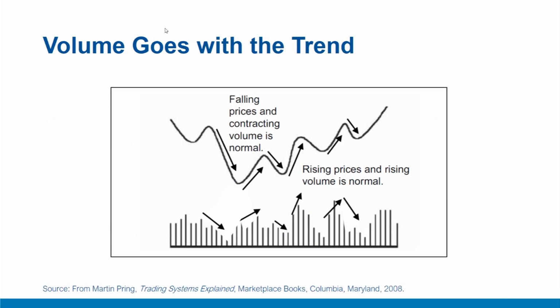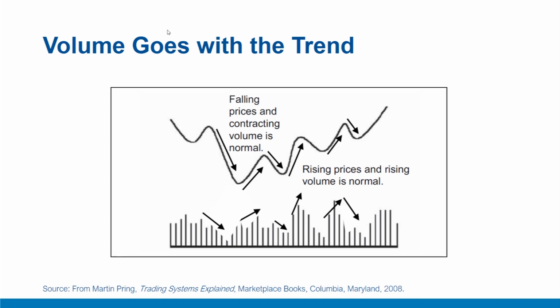A lot of clues to the significance of a particular pattern or trend reversal can be gleaned from volume characteristics. For example, if a series of ascending peaks and troughs is accompanied by progressively lower volume, it is a sign that the advance is running out of steam, since volume is no longer going with the trend. In this instance, a trend line violation is likely to be of greater significance than if volume had continued to expand with each successive rally.